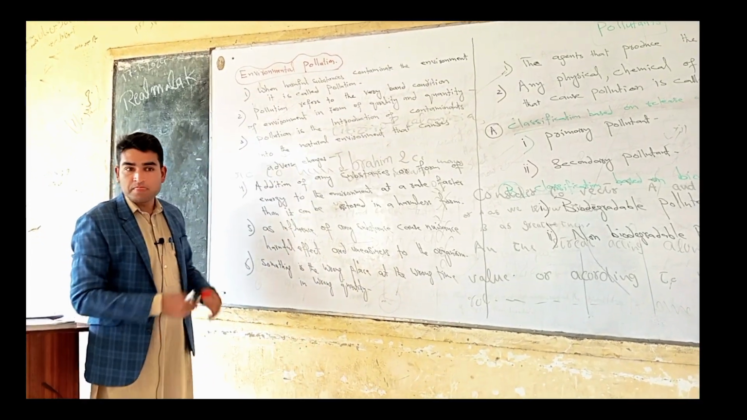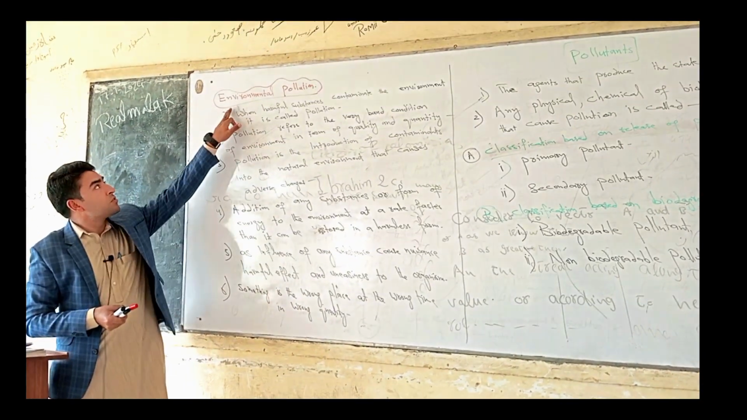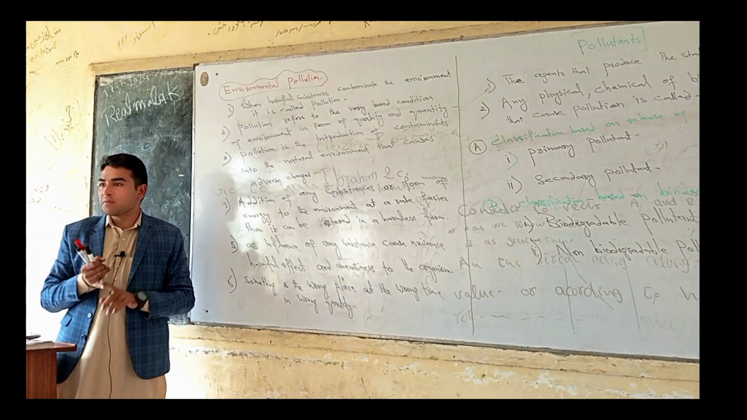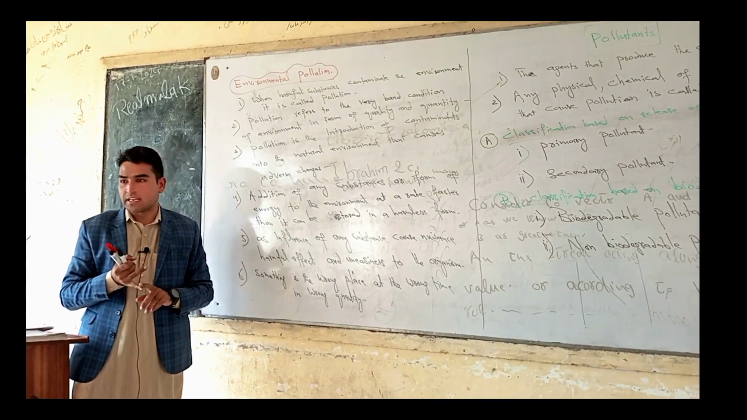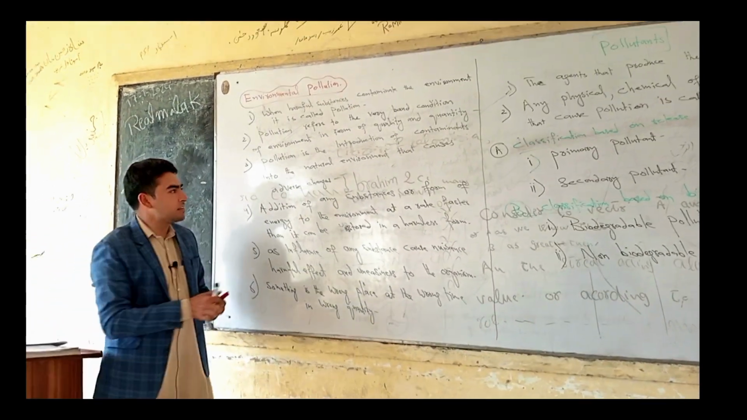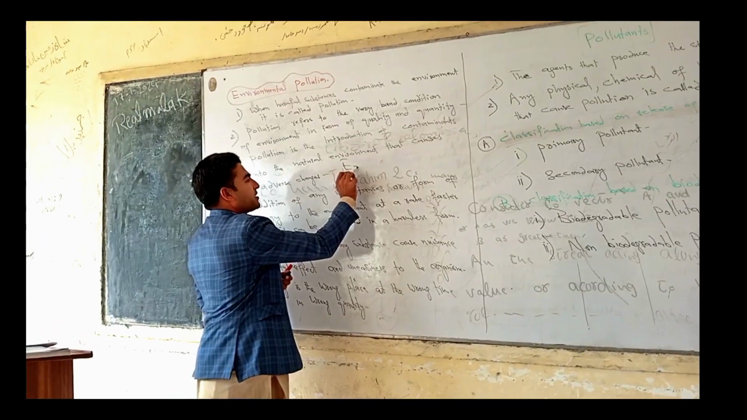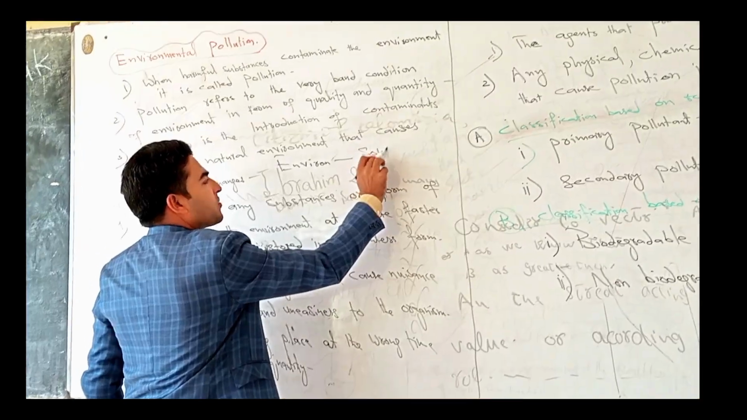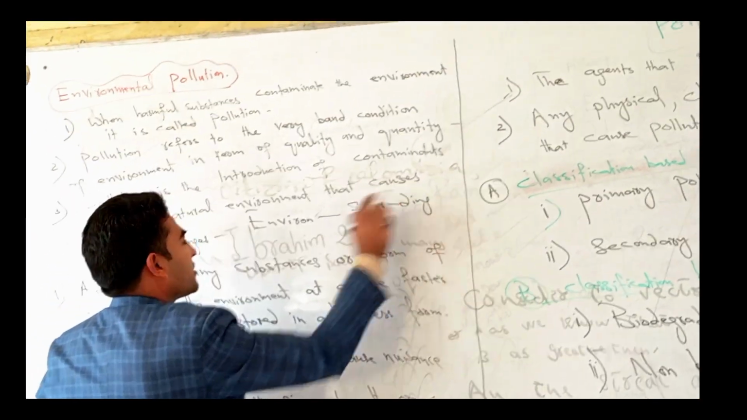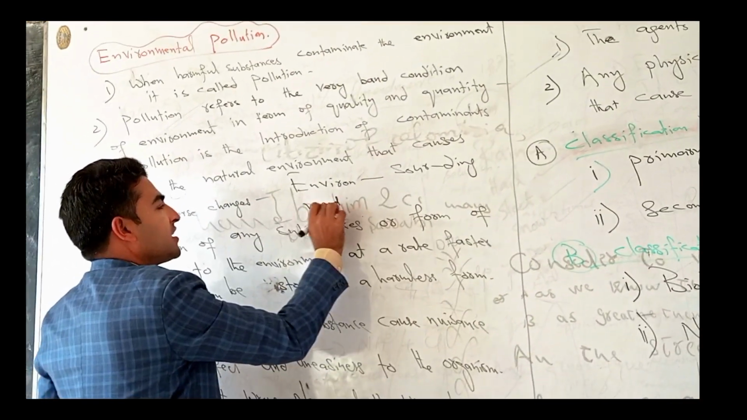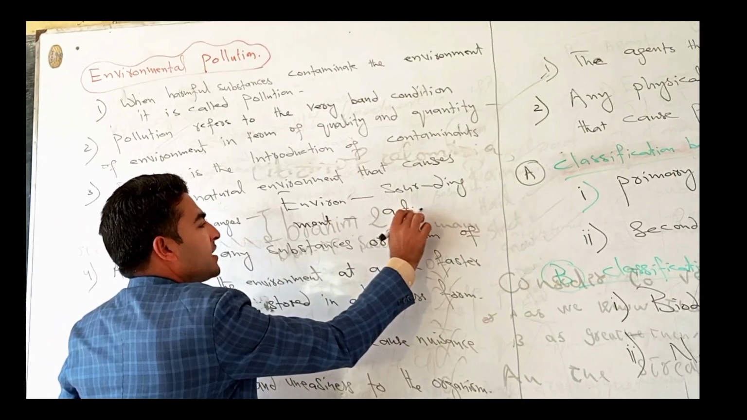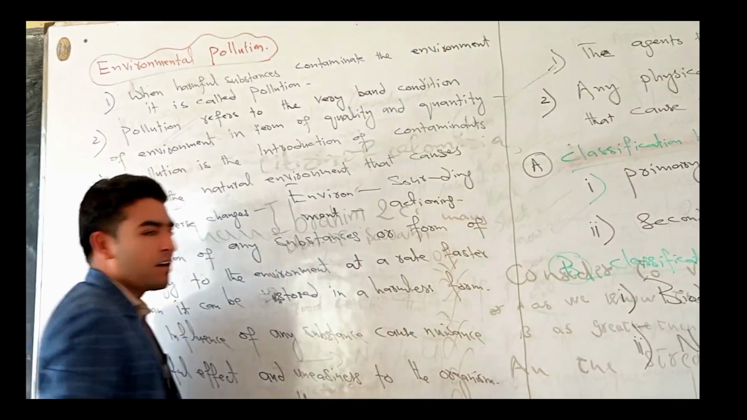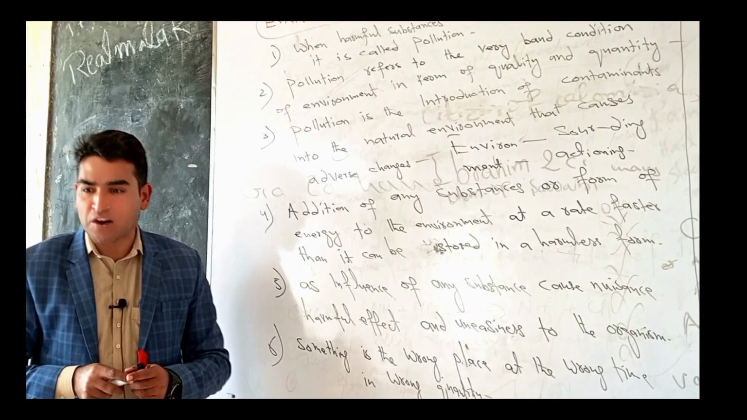Environmental pollution. First of all, we need to know what the environment is. The word environment is derived from two French words: environ, which means surrounding, and ment, which means actioning. So literally, environment is known as surrounding actioning.